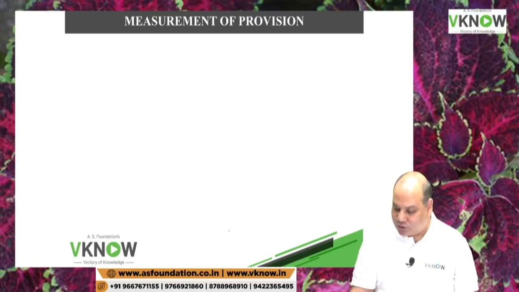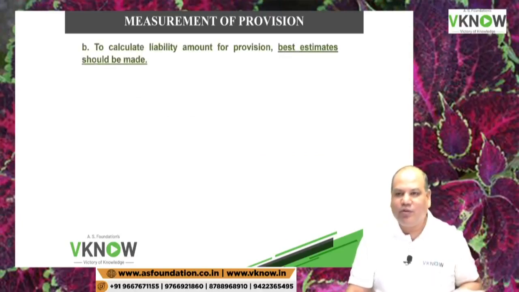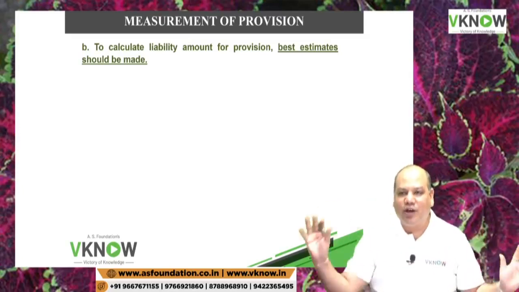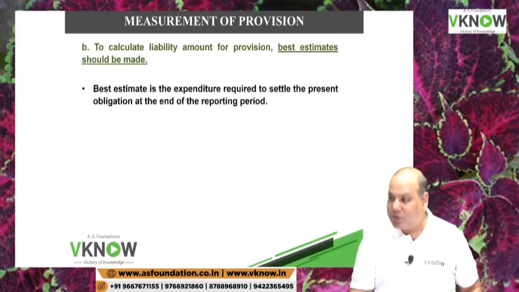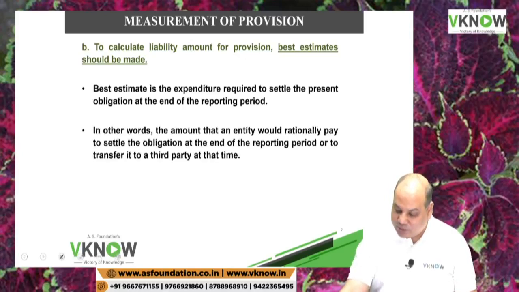Have you understood the logic? We always believe we will try to minimize our cost and maximize our profit. That is how a businessman will do the things, and standards are also designed accordingly. What a businessman will do, whatever cost him lower amount. To calculate the liability amount for provision, best estimate should be made. Best estimate, how do you estimate best estimate? So now they have given some guideline for that.